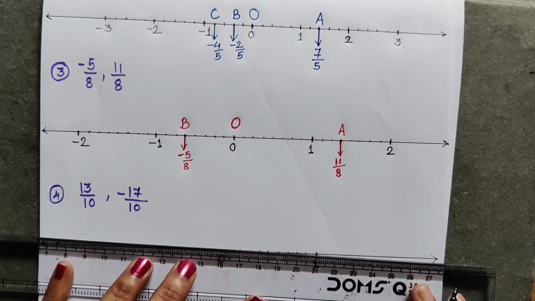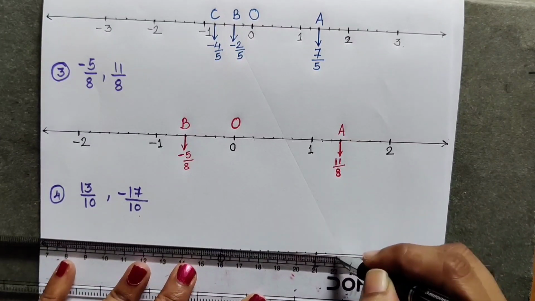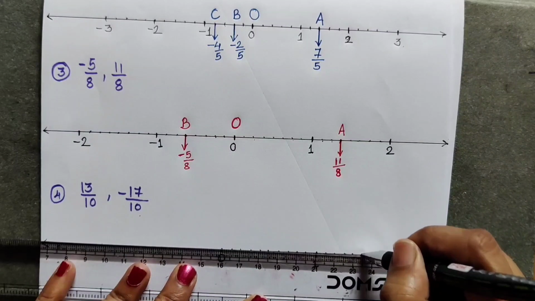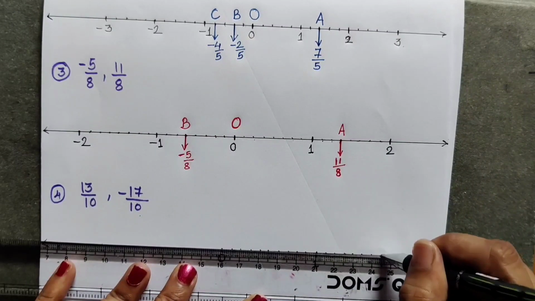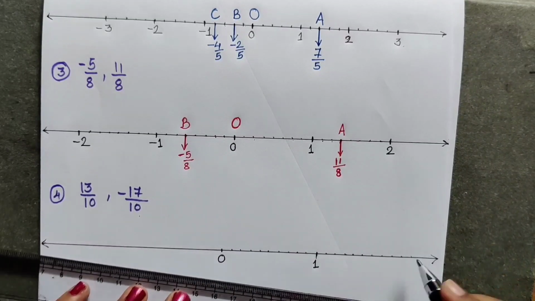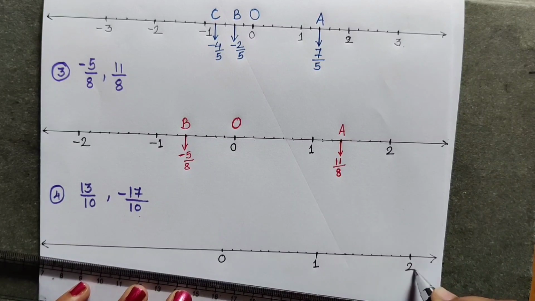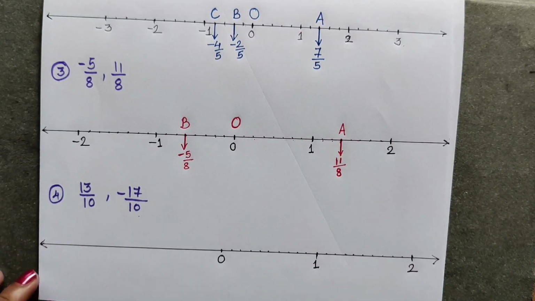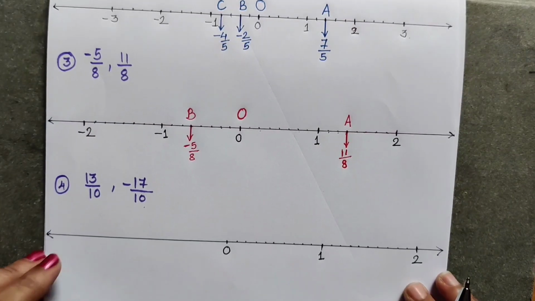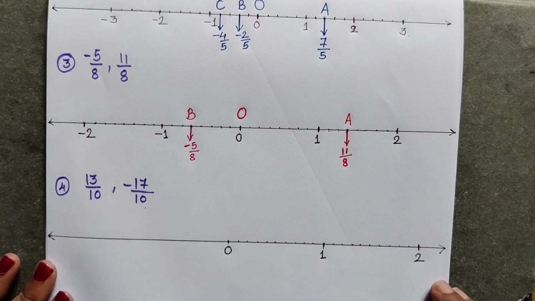Again 1, 2, 3, 4, 5, 6, 7, 8, 9, 10. The 10th point is plus 2. In the same way we will be doing it on the left hand side of 0. So let us do it on the left hand side of 0.